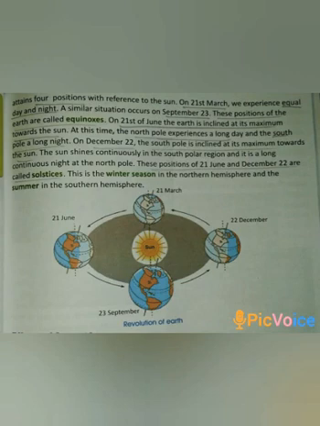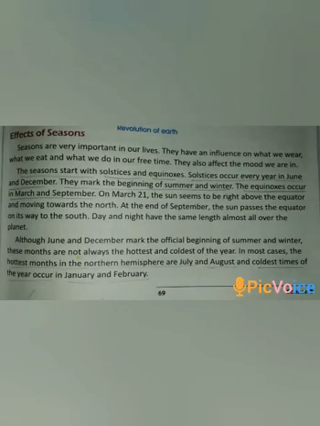So children, you learn these dates and the position of the Earth. You remember that rotation is responsible for day and night and revolution is responsible for seasons. Then effects of seasons. Seasons are very important to our lives. They have an influence on what we wear, what we eat and what we do in our free time. They also affect the mood we are in.